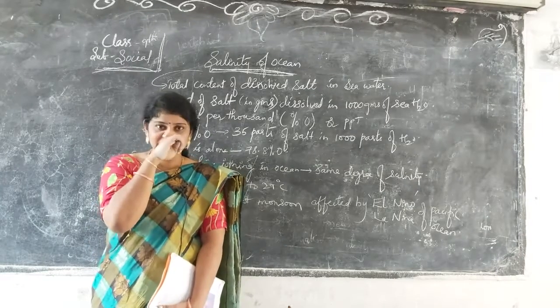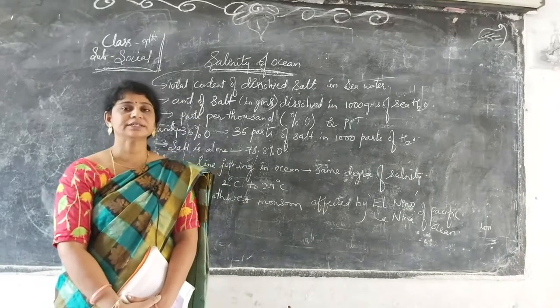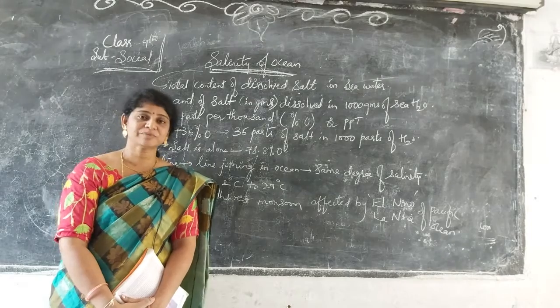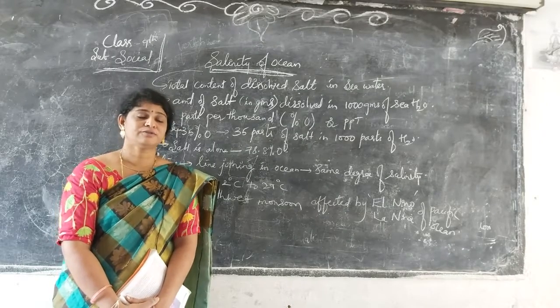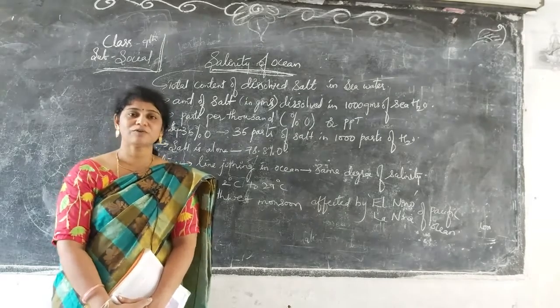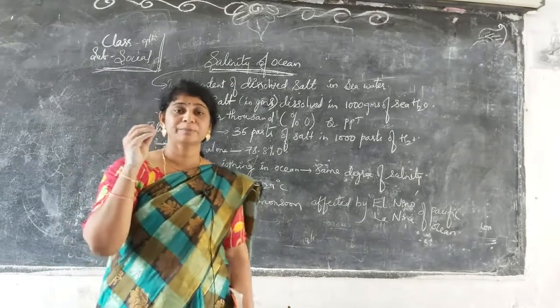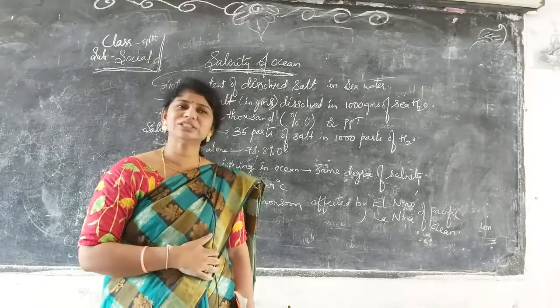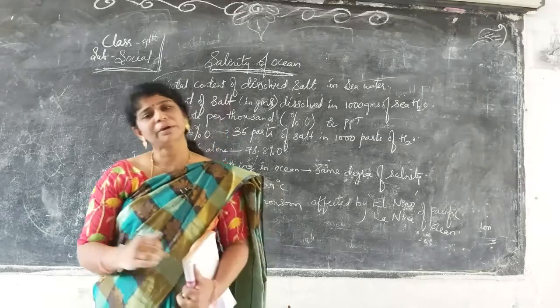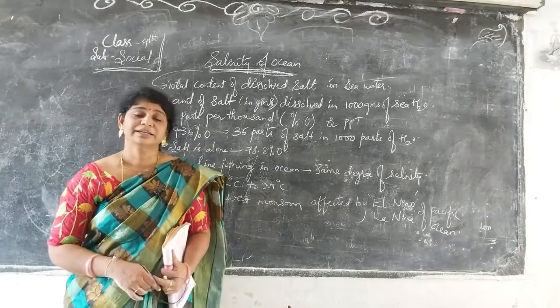So complete sea water is filled with salt, and we call it salinity; it is completely marine water. Mostly we use the term marine water, not salt water, in higher education.